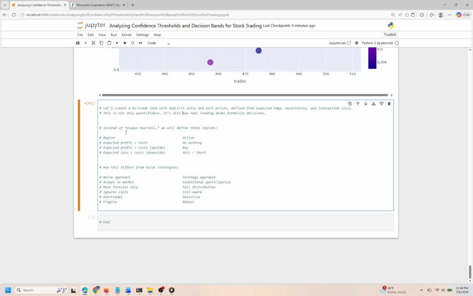The first region indicates that when the expected profit is less than transaction costs, the best course of action is simply to refrain from trading altogether. This helps avoid unnecessary losses that could arise from transactions that aren't financially beneficial. The second region highlights scenarios where the potential profit exceeds costs, prompting us to buy, as this indicates an advantageous position. Conversely, the third region focuses on situations where expected losses exceed the costs, suggesting that selling or shorting is the more prudent choice.